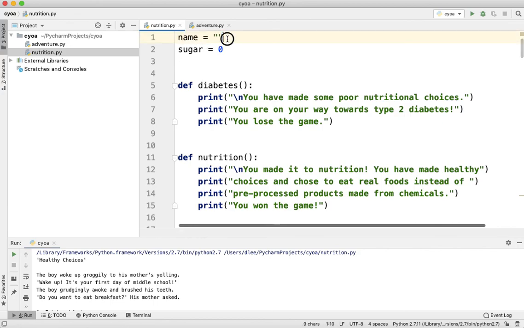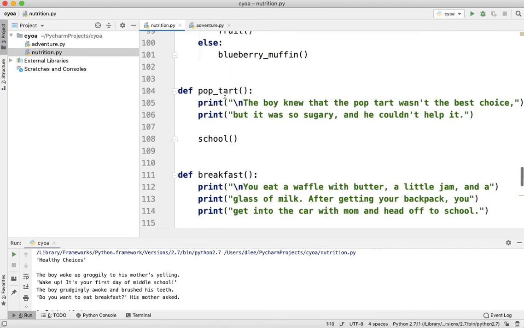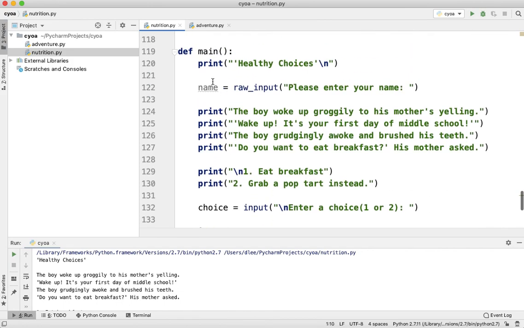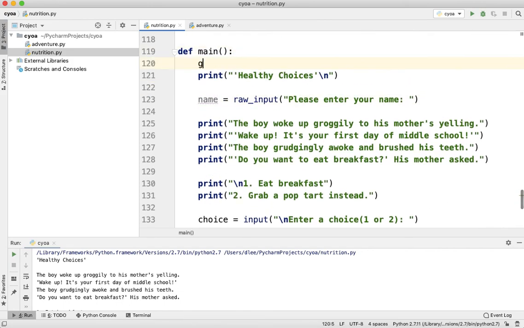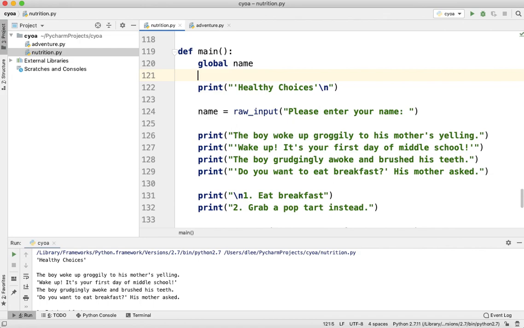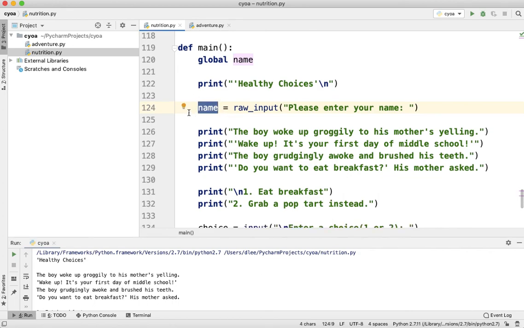So that's why we made it global here. And now what we want to do, so that this is not talking about a local variable, it's talking about a global variable, is we say global name. Now the variable is no longer underlined, no longer grayed out, and the program knows that this name variable is talking about the global name variable.